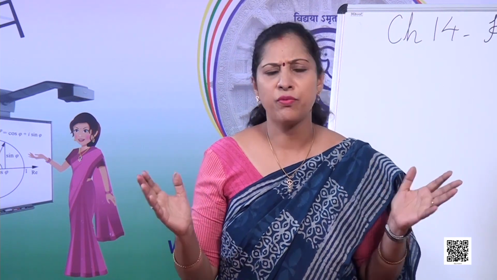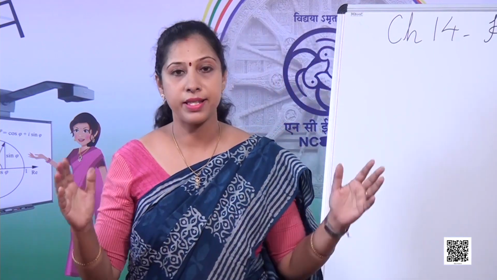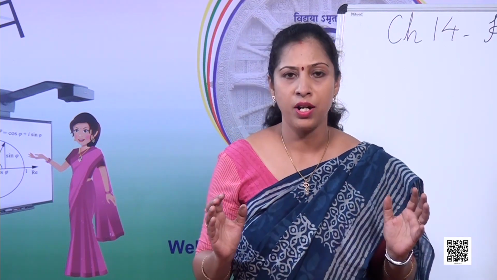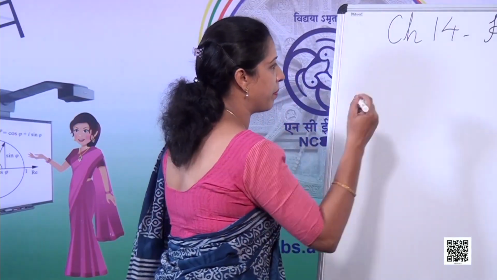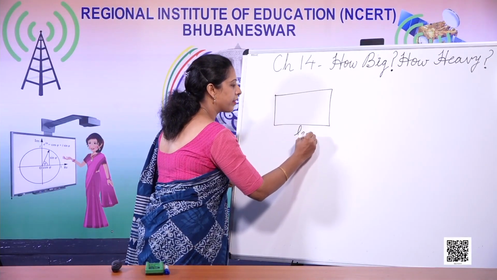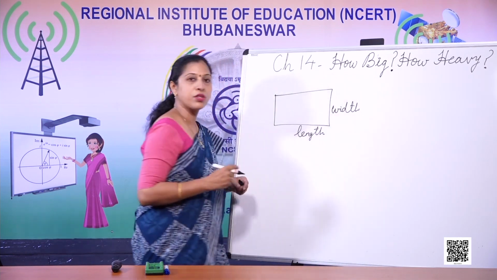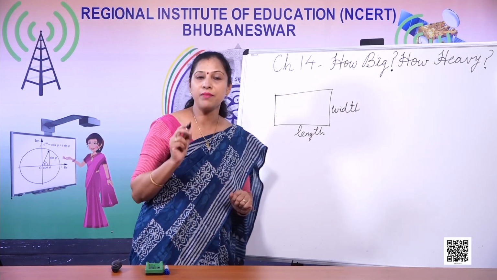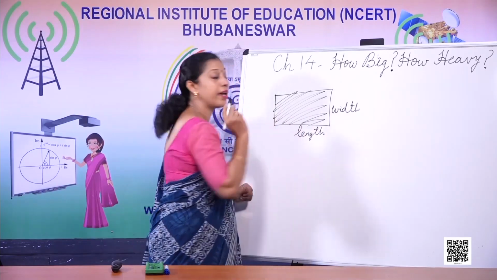Now, what do you mean by volume? Is it a very difficult word? No, it is not very difficult. Volume is nothing but the space taken by any three-dimensional object. What do I mean by a three-dimensional object? If I take something like this, let's say this is a piece of paper, this is its length and this is its breadth, or you can term it as width. So this is a two-dimensional object. It has got only area. You must have learnt about area in class 4. The surface covered by this closed figure is called its area.